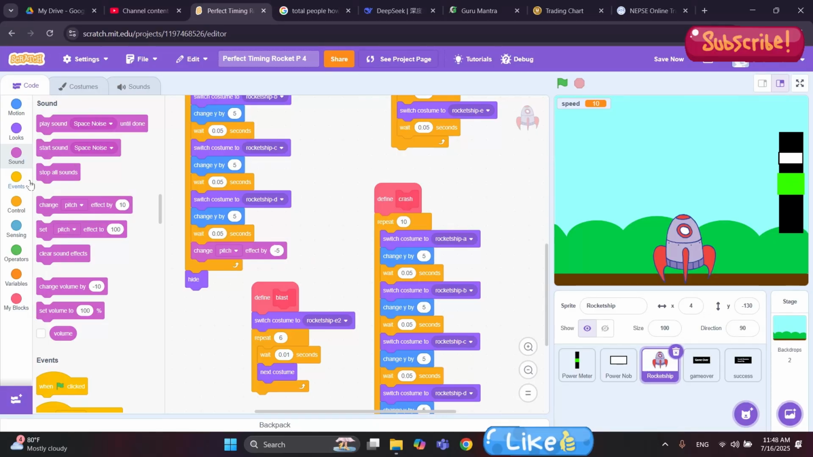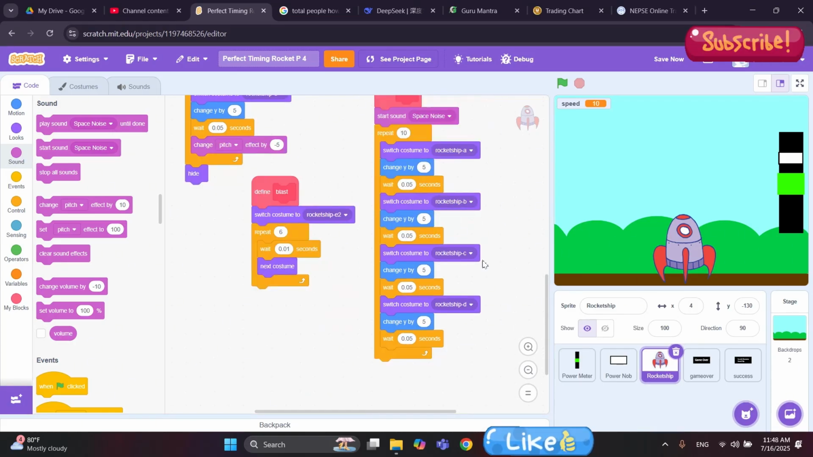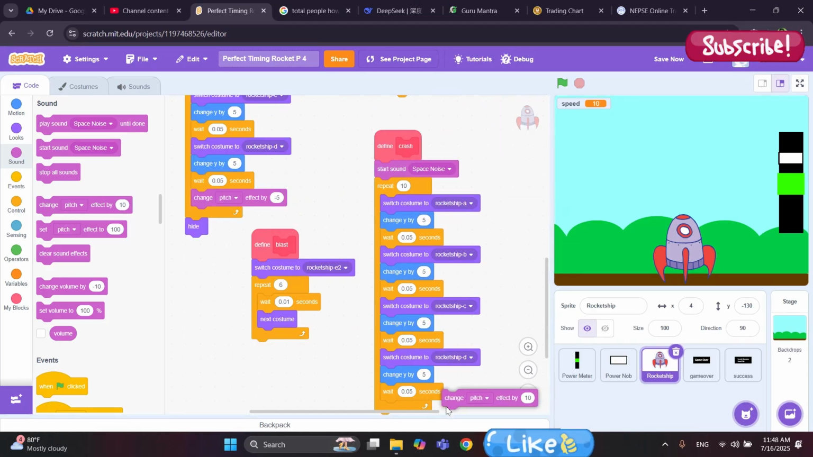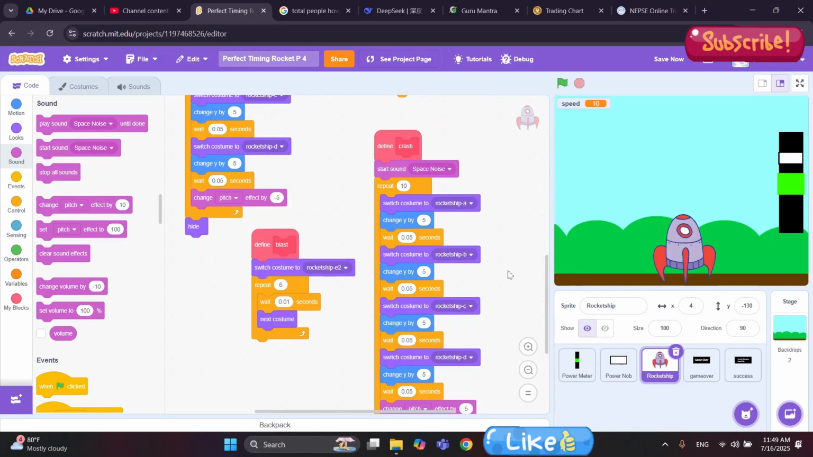For that, we are going to use the same space noise. Let's drag a start sound block in here, but for crashing we are going to change the pitch effect by different things. So let's grab the change pitch effect here, and this time we are going to increase the pitch effect because some kind of error has caused the rocket to crash. Let's change the pitch effect by 5, and I think it's done.